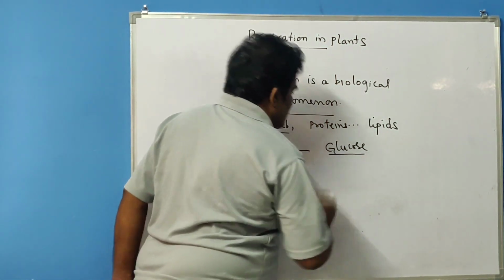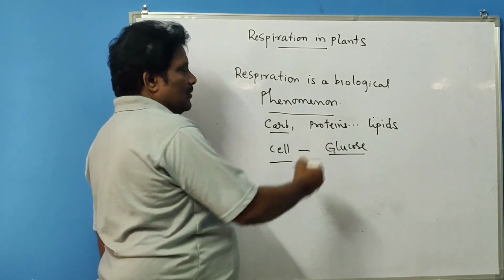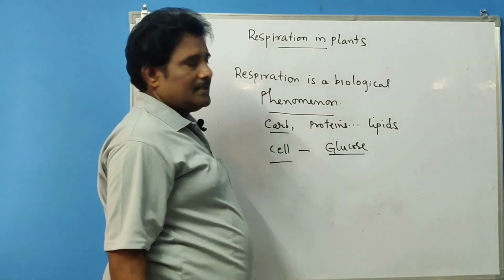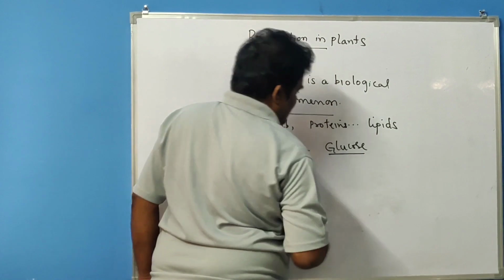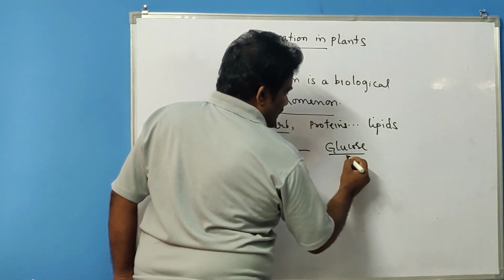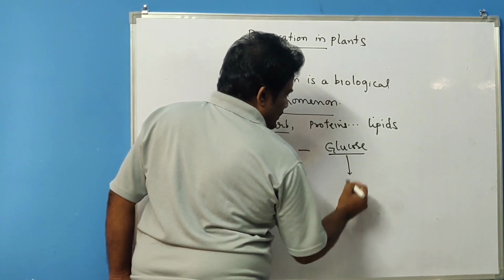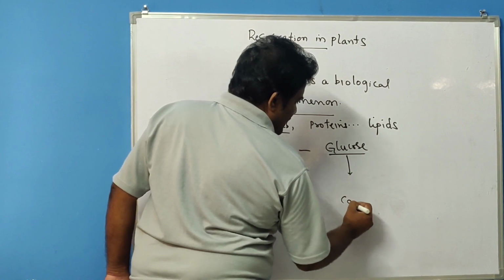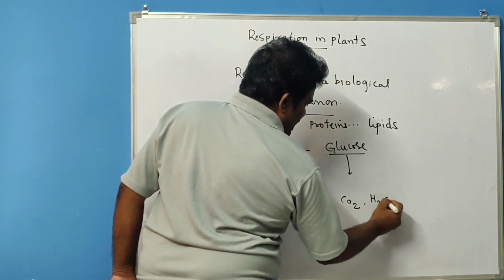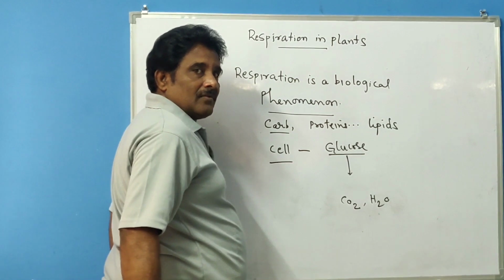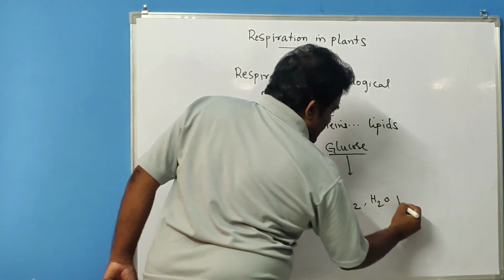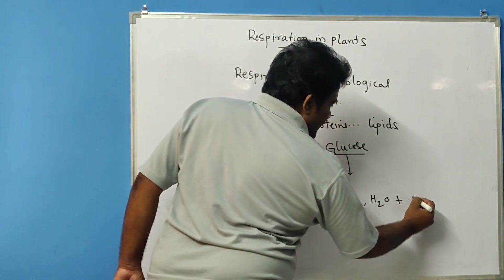Glucose is a major source of energy in our diet, and here the glucose is converted into simple molecules, carbon dioxide and water. These are the products formed, and along with that, energy is released.